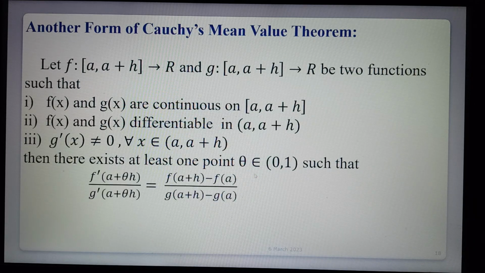such that f'(a + theta h)/g'(a + theta h) = (f(a+h) - f(a))/(g(a+h) - g(a)). In the previous statement, replacing b by a + h, there exists a real number theta belonging to (0, 1) such that this condition holds. So this is another form of Cauchy's mean value theorem.